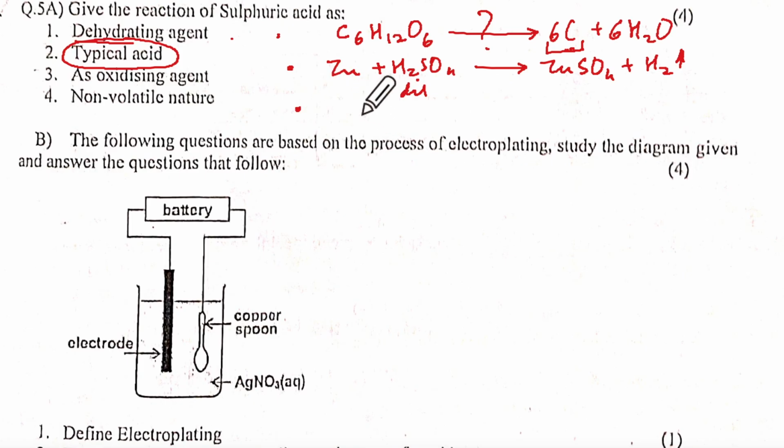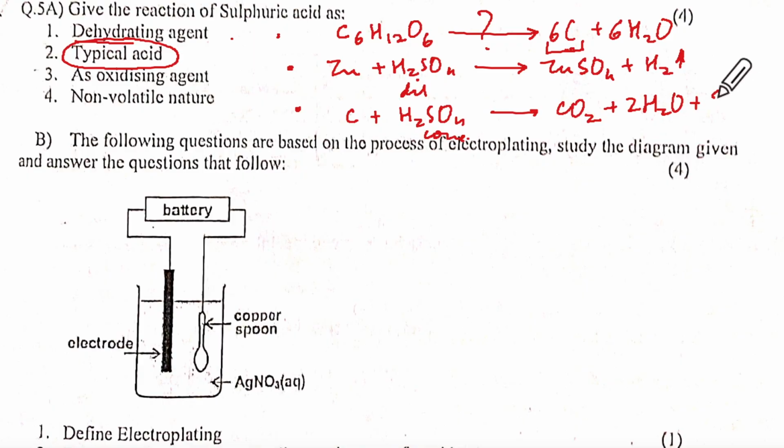Then oxidizing agent: carbon plus conc. H2SO4, and C becomes CO2 plus 2H2O plus 2SO2, with up arrows for the gases.